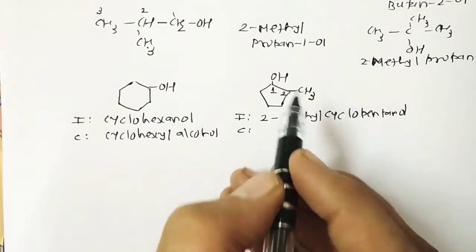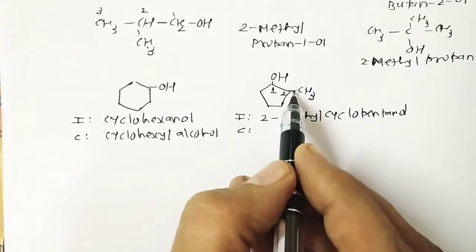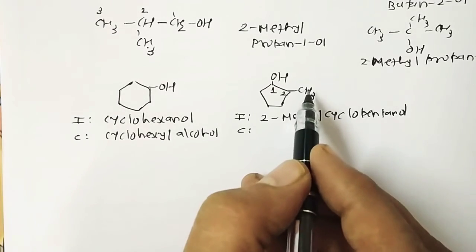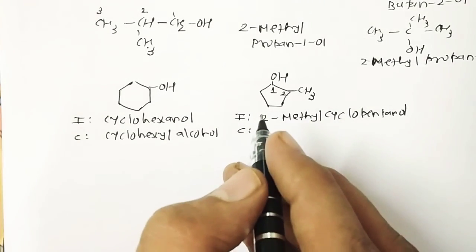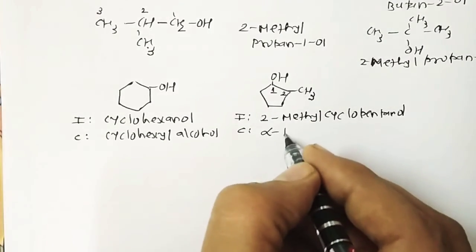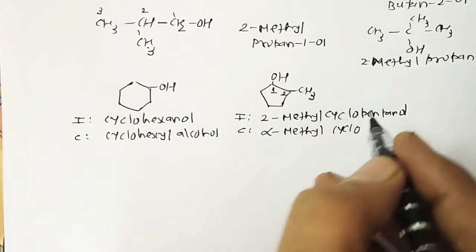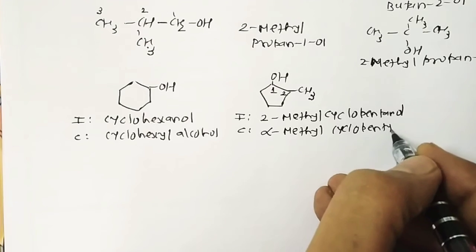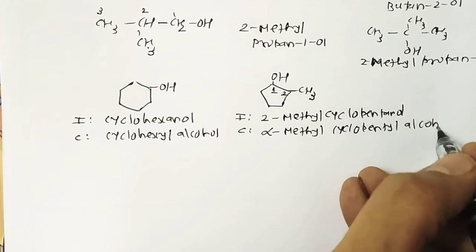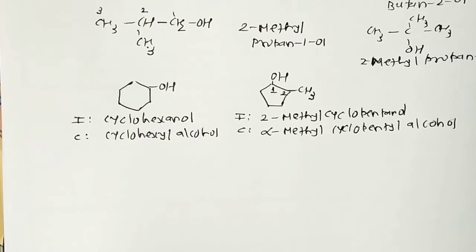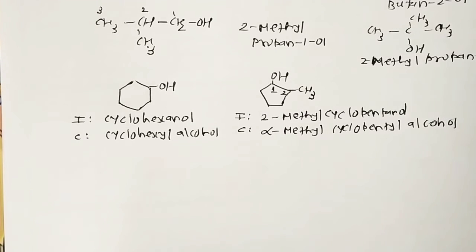Here the OH connected carbon, so the next substituent is at the alpha position, so it's called alpha methyl cyclopentyl alcohol. It's a common name. Some IUPAC names of substituted alcohols are also given.